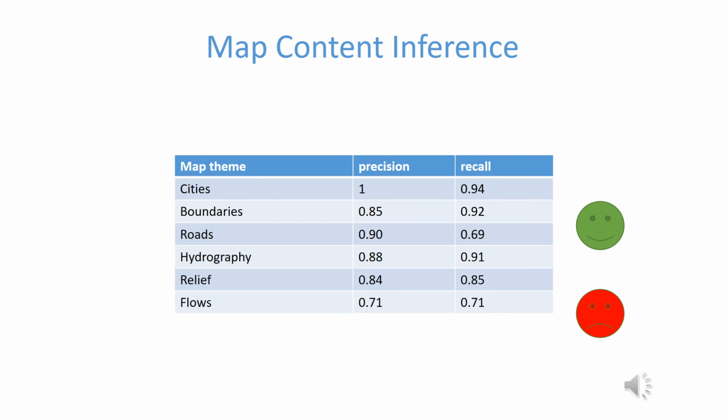Finally, the results of map content inference are pretty good considering the small size of the training set. Classification results are much better for map themes that appear in many of our training maps, such as cities, hydrography, or boundaries. The results are less convincing on flows that appear more rarely on our maps. The disappointing results on relief can also be explained by the diversity of relief representation in our map samples.